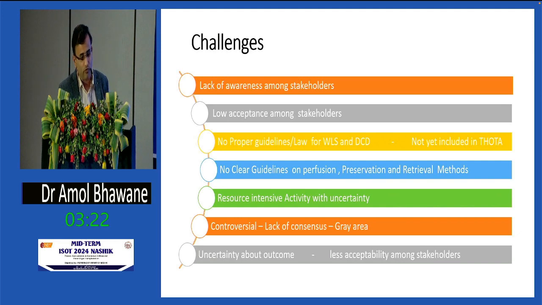What challenges could we face? There is a lack of awareness among the stakeholders. Like in the first case, we had an MLC patient. So it is very difficult to explain to the family to do the panchanama and to get an NOC from that police officer. We have to go to the higher authority, up to the commissioner. We have to explain, and in the middle of the night we have to show them the literature, why you are doing these things, that it is not happening in Maharashtra, so why are you doing it. There are many such questions, but our administrators were able to solve them. So we are lucky that we have good administrators and good administrative willpower.